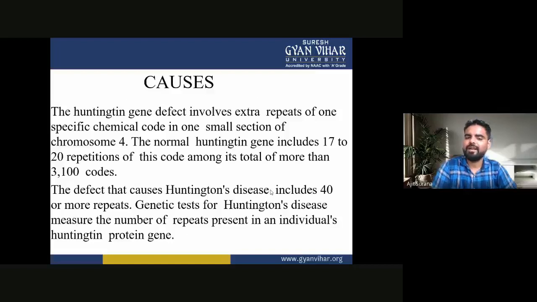The normal Huntington gene includes 17 to 20 repetitions of this code among its total of more than 3,100 codes. The defects that cause Huntington disease include 40 or more repeats. And genetic tests for Huntington disease measure the number of repeats.